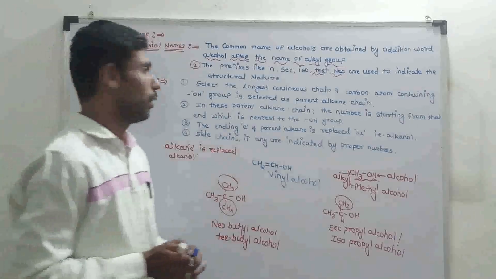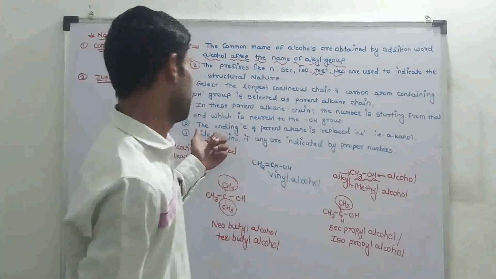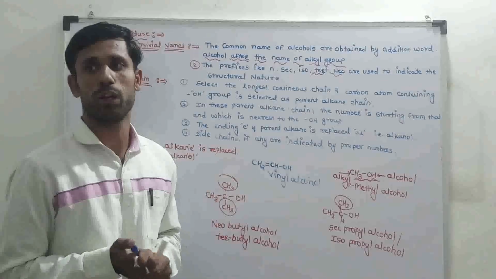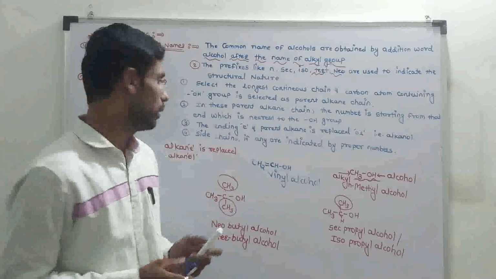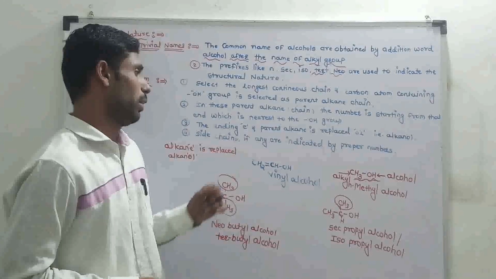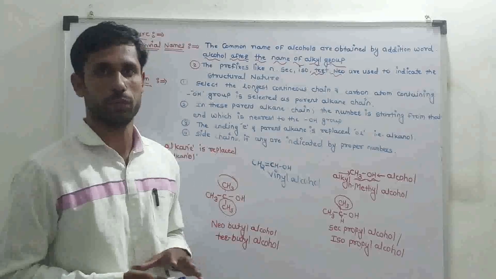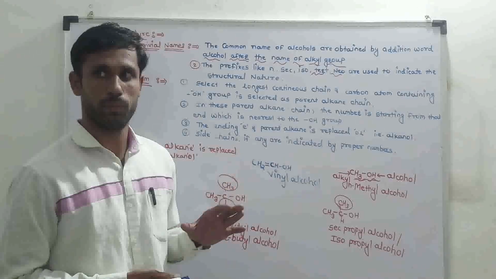Next, fourth rule: side chains, if any, are indicated by proper names. The locants of the side chains, if any, are indicated by proper numbers.